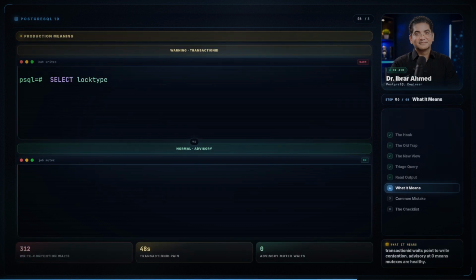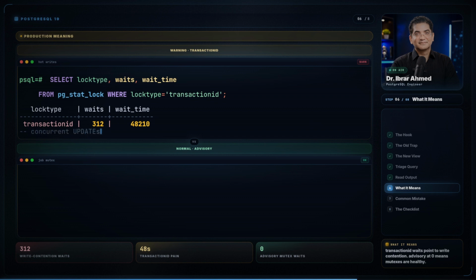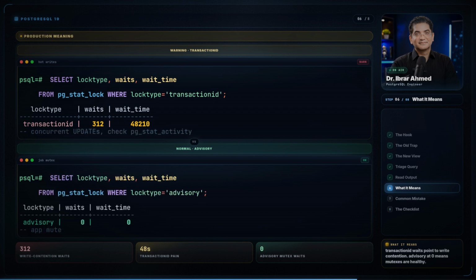Now the meaning. Transaction waits usually point to hot writes, rows fighting over the same update, so check pg_stat_activity. Advisory locks sitting at 0 means your app mutexes are healthy. Same view, 2 very different stories.